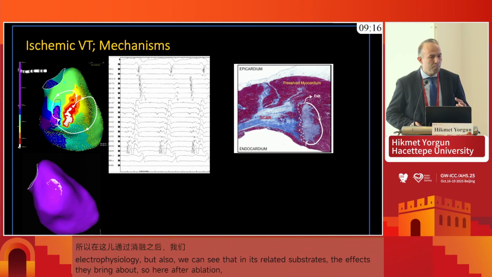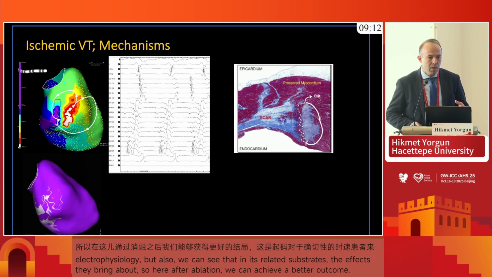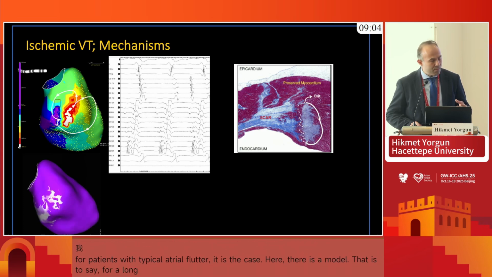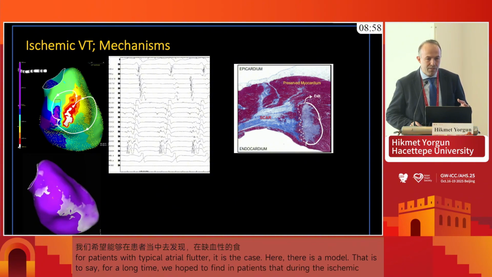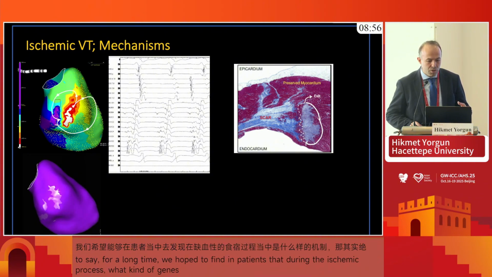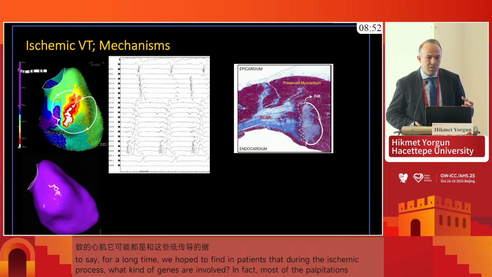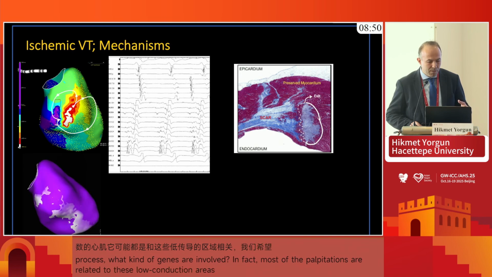So when we look at the mechanisms, of course, this three-T circuit model is the concept that for many years we have tried to find in many of the patients while doing ischemic VTs. Due to the mostly endocardial involvement of these slow conduction regions, we try to find the critical isthmus with high-density catheters and map these areas.